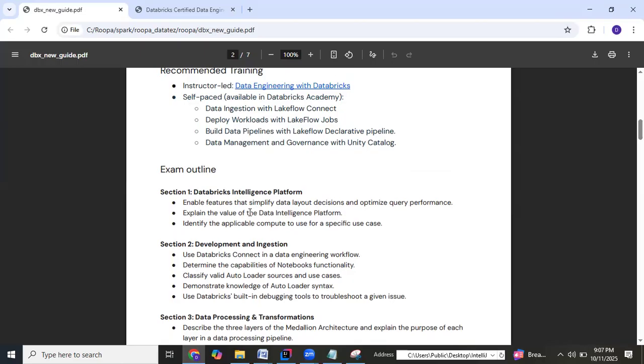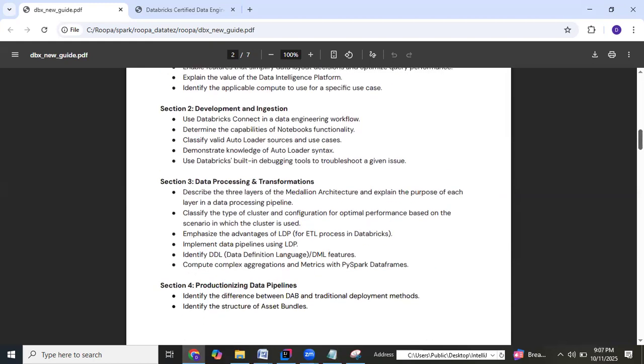Next, it is about development and ingestion. So what different options we have to work with Databricks: the notebooks, the local development. How do you bring the data into the Databricks platform? Focus is on that. Databricks Connect is about developing your Databricks code base from your favorite IDEs like VS Code. Next, autoloader also comes in here because it helps in ingesting the data, incremental data processing. So autoloader syntax, and what different debugging options we have with Databricks. Even that comes under the development and ingestion part.